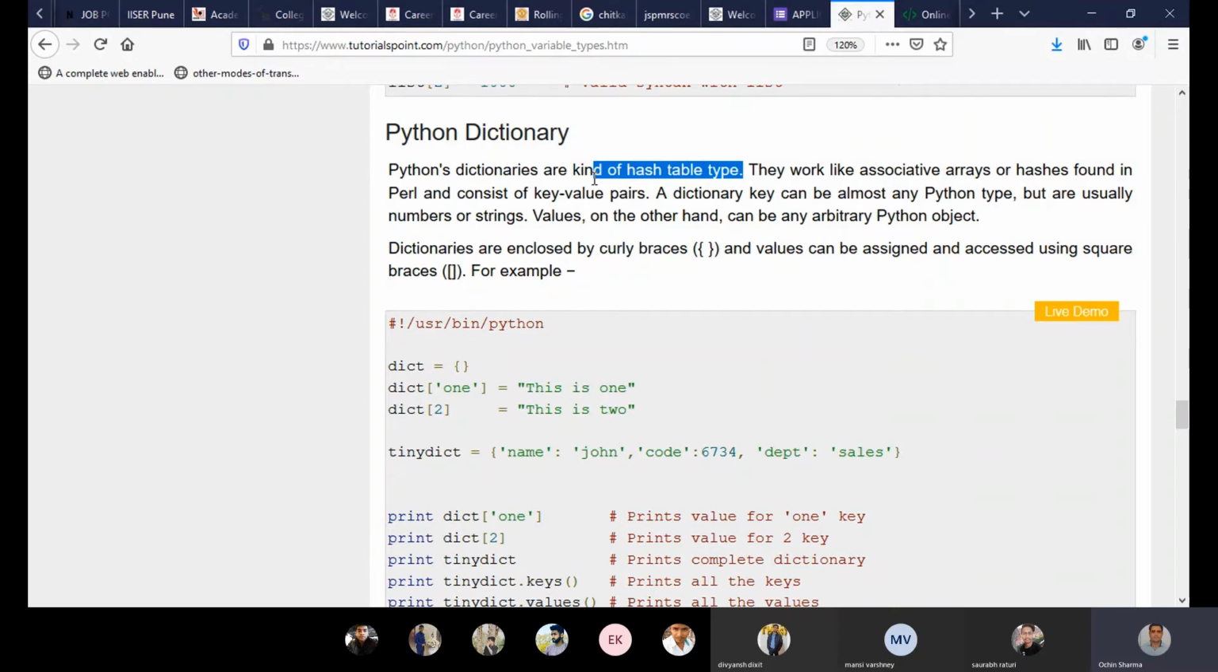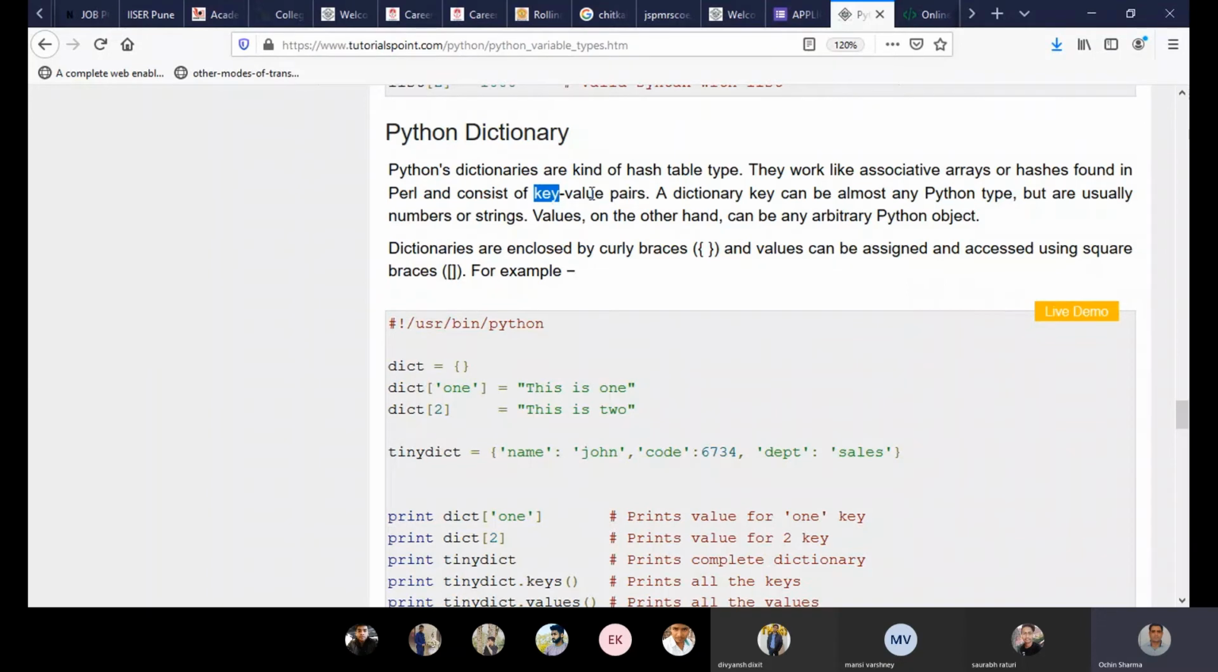Theoretically, if you learn the concept of hashing, you will see that a hash table contains two columns. One is for the indexes and the second is for the value. Although you can put indexes like 0, 1, 2, 3, 4, 5 also, you can put indexes in float form, string form, or other forms as well. So Python dictionaries are kind of hash tables. They work like associative arrays or hashes found in Perl and consist of key value pairs. The major thing you need to remember is key value pair. Key means index and value means the value of that index.